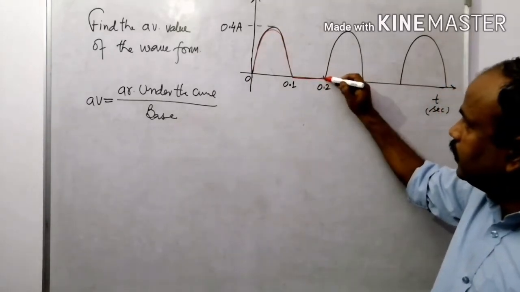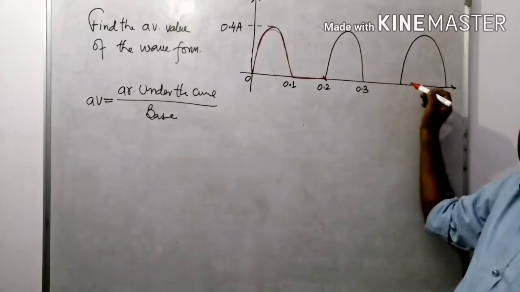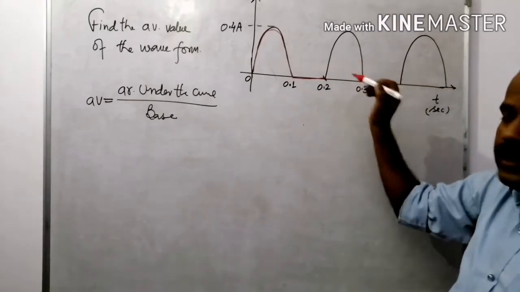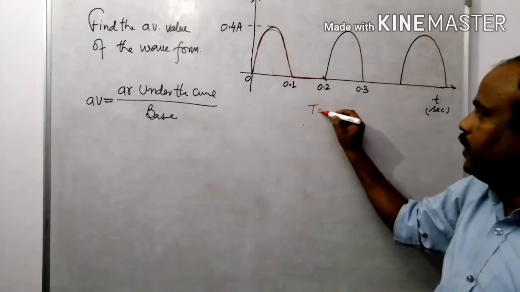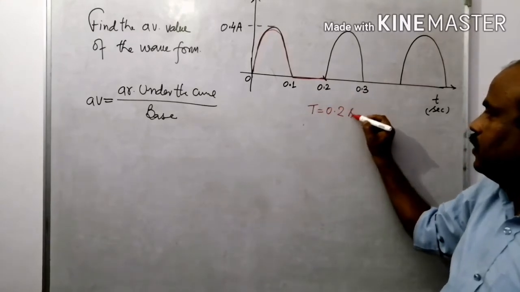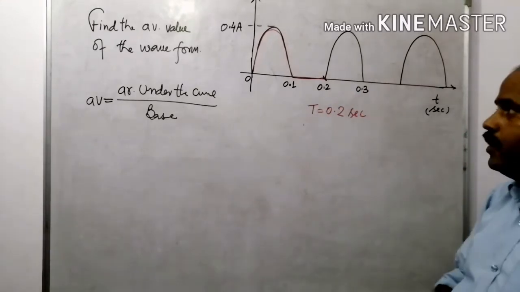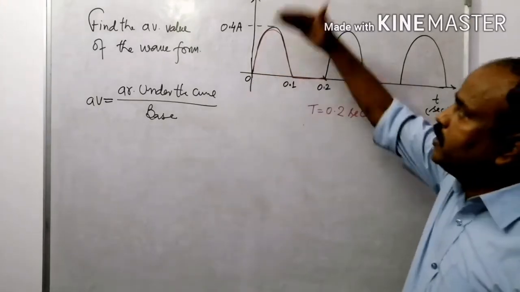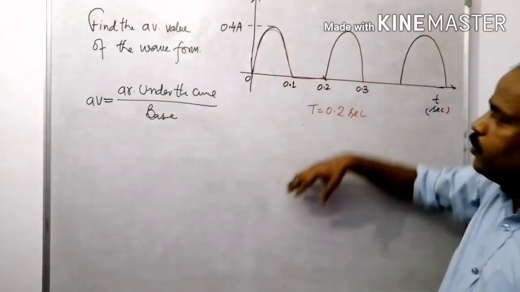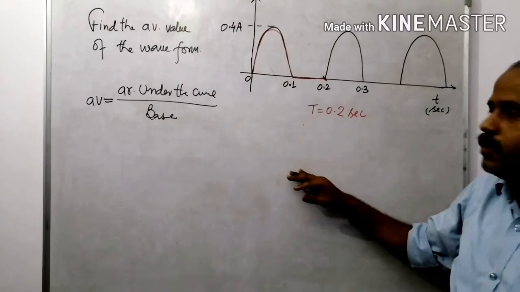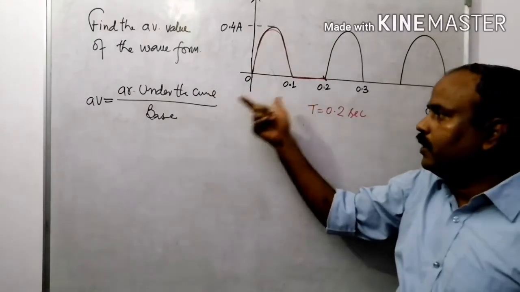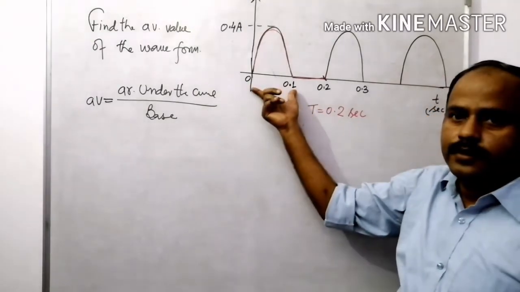After that, it is repeating itself. It means that the time period is 0.2 second, right? This portion is in the positive half and there is no portion in the negative half. So there is no need to calculate the average value for this period, right?